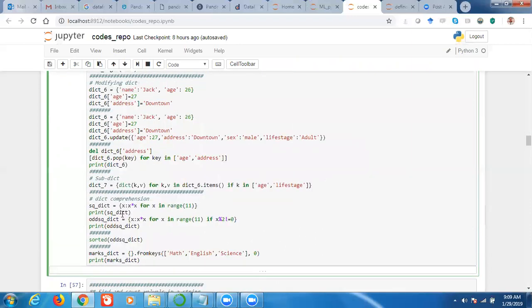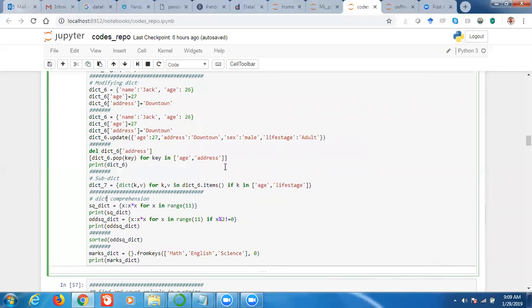Then we can do dictionary comprehension, similar to list comprehension. So I would suggest that you go through the dictionary concept again, either from the video, or you can discuss with Naveen, or even with me if you face any difficulty.